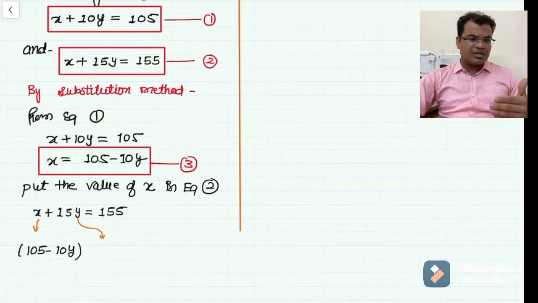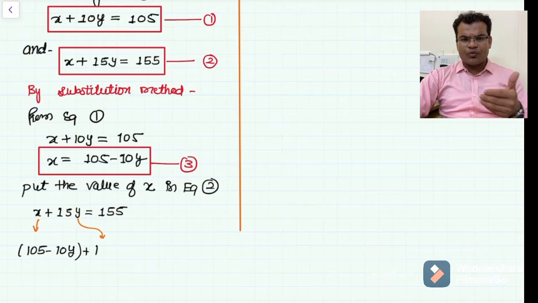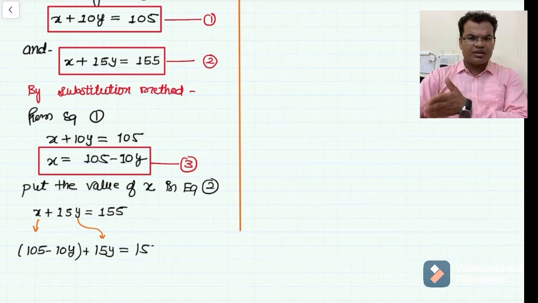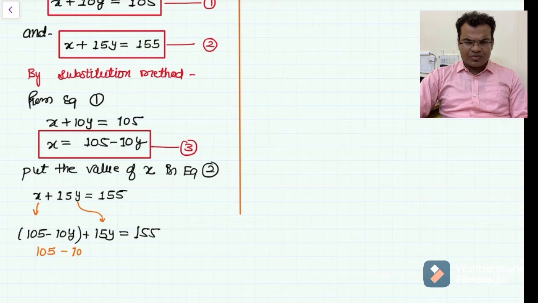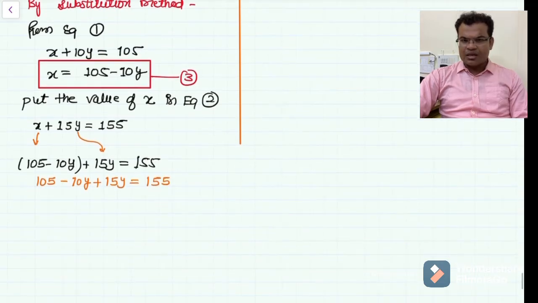Now after this you have to solve. We have two terms of y and one constant term, so the constant will go to the right hand side. Minus 10y plus 15y is plus 5y.